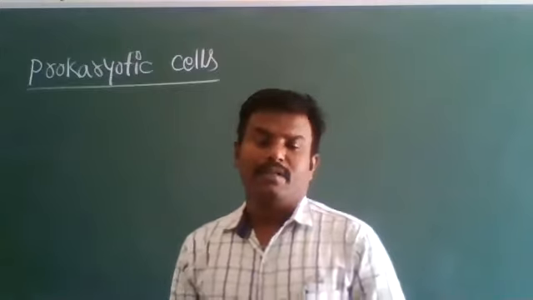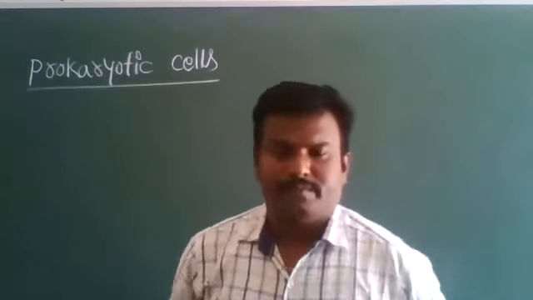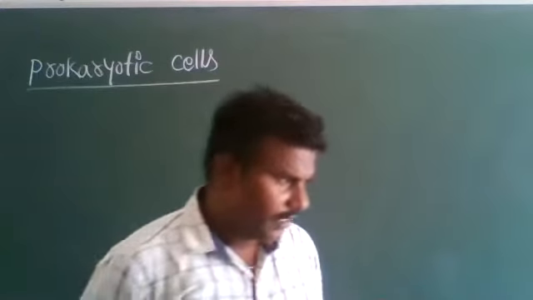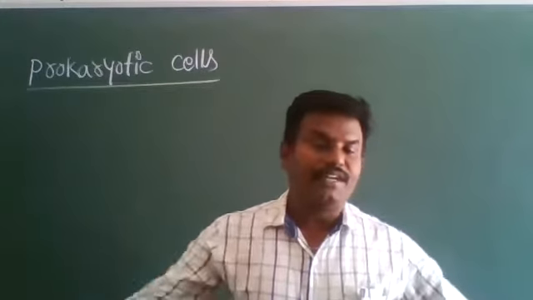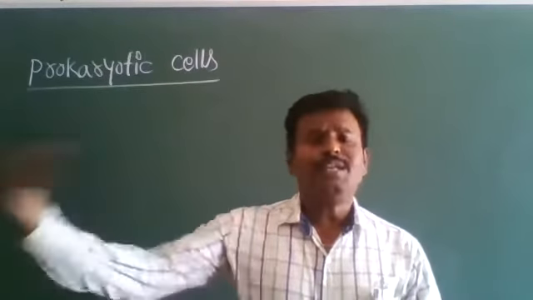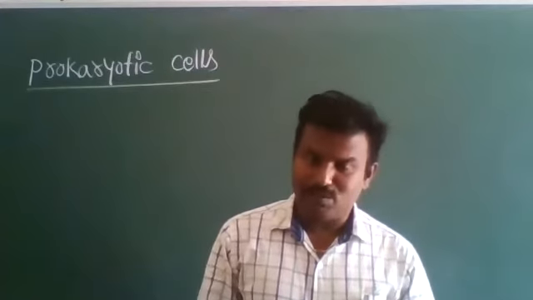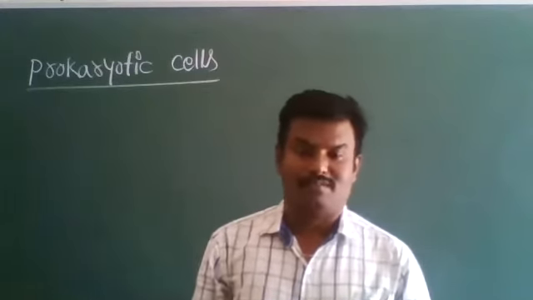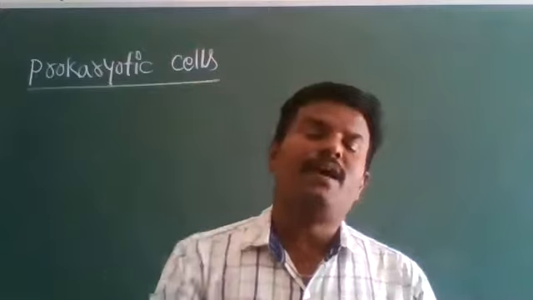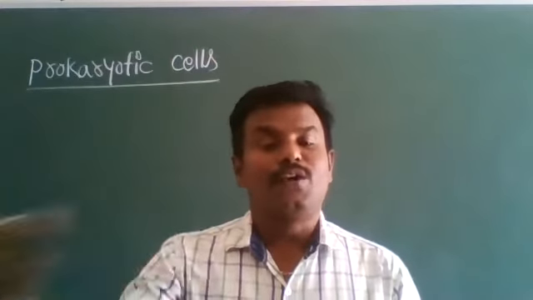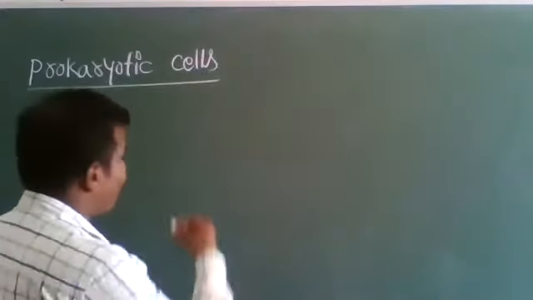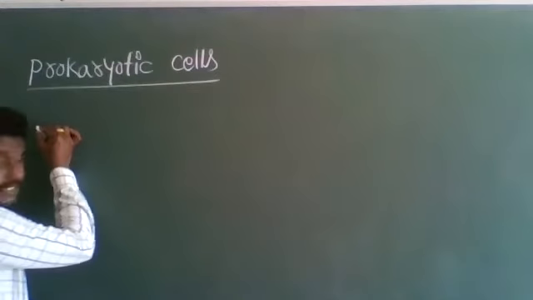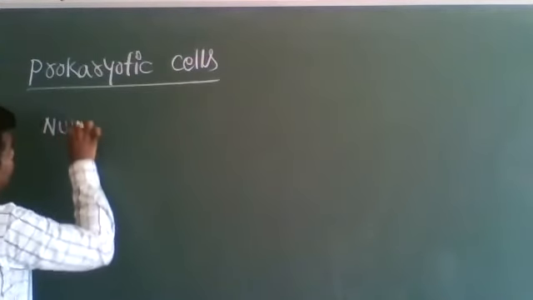In the prokaryotic cells, first of all, we have to see the number, size, and shapes, which are different in different organisms. Not only in different organisms, but also in different parts of the same organism, the number, size, and shapes of cells are different. So first of all, we will see the number of cells.